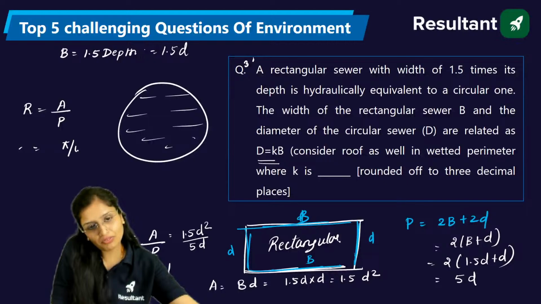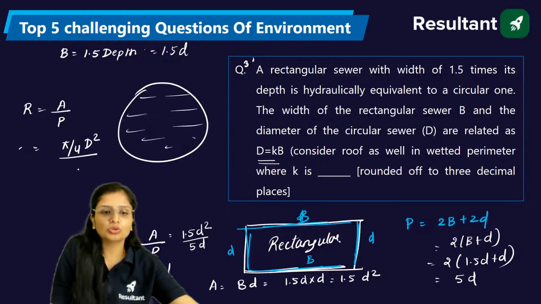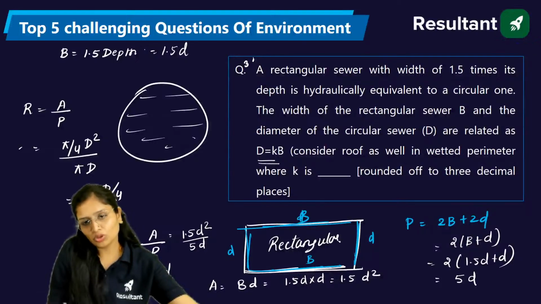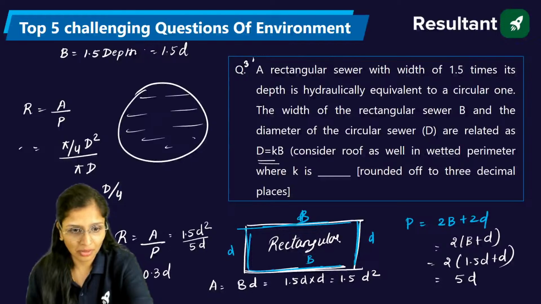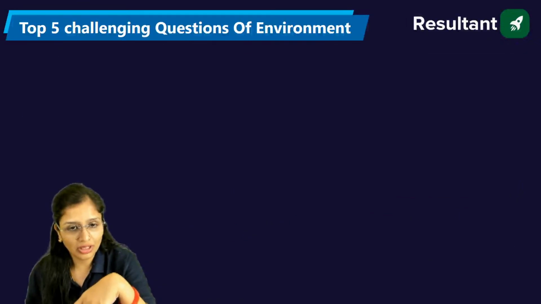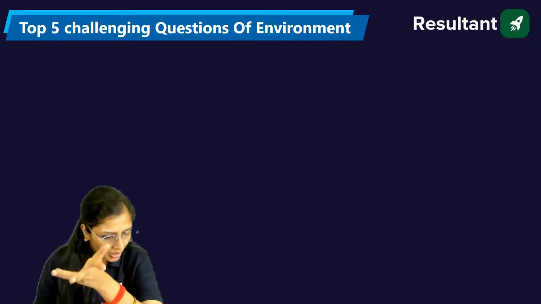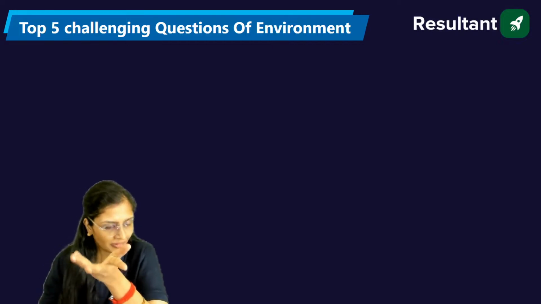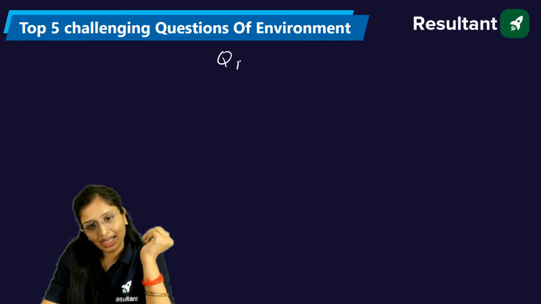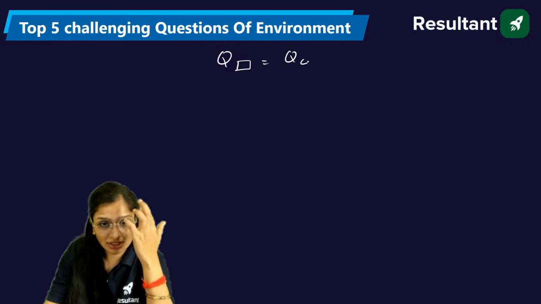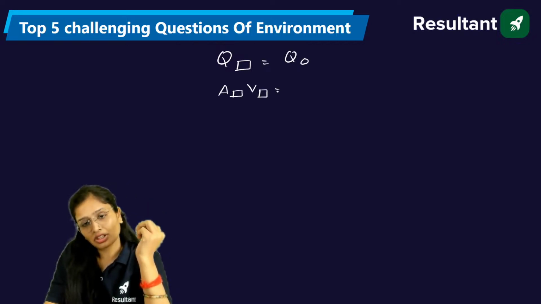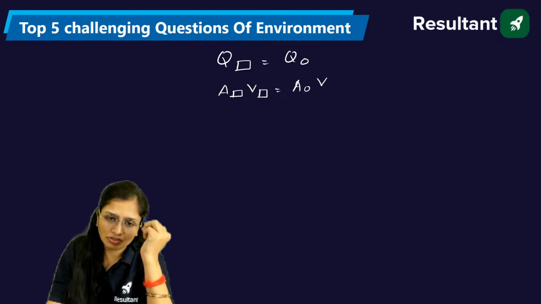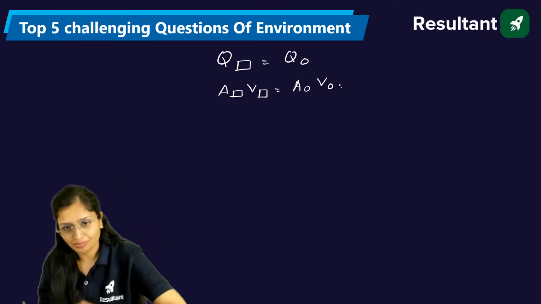Area is pi by 4 D square. Perimeter is 2 pi r, or you can call it pi D. Full flow, both, because when you talk about hydraulic equivalent, it is while running full. So now we have to say that the discharge is the same. In hydraulically equivalent sections, the discharge of the rectangle and the discharge of the circle are the same. Discharge is area of the rectangle times velocity of rectangle, equal to area of circle times velocity of circle.